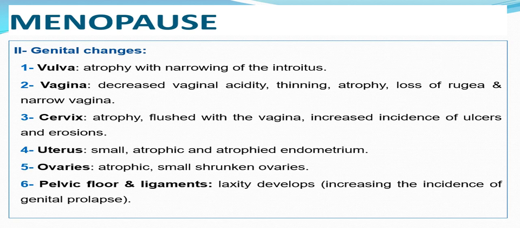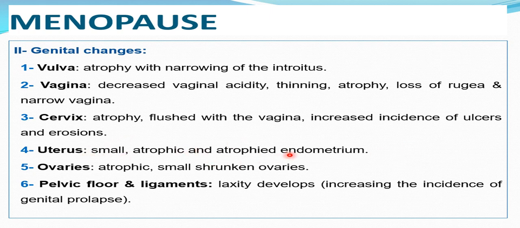Looking at the genital changes occurring, please remember the normal changes occurring at puberty. The reverse will occur here. There is atrophy with narrowing of the introitus leading to dyspareunia, and the vagina becomes more and more narrow, thin, atrophic, with loss of vaginal rugae and decreased vaginal acidity leading to recurrent vaginitis. The cervix becomes more atrophic, flush with the vagina, increasing the incidence of vaginal and cervical ulcers and erosion. The uterus becomes smaller and atrophic, with atrophied endometrium.